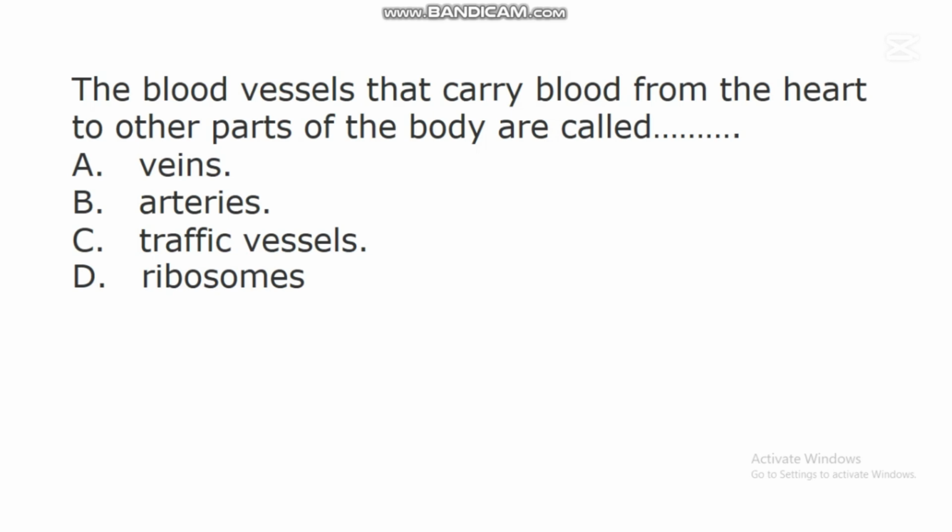In this question, the correct answer is B. Arteries. Arteries are blood vessels that carry blood away from the heart, and studies have shown that these blood vessels called arteries carry blood away from the heart to other parts of the body.